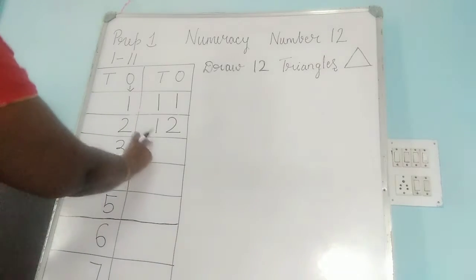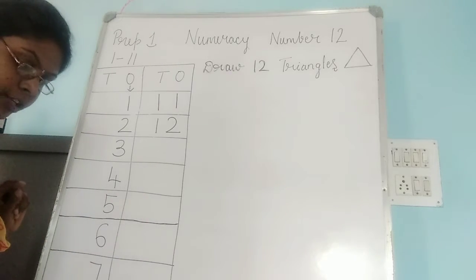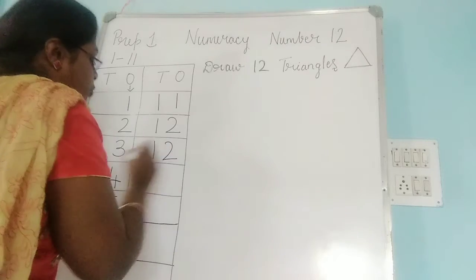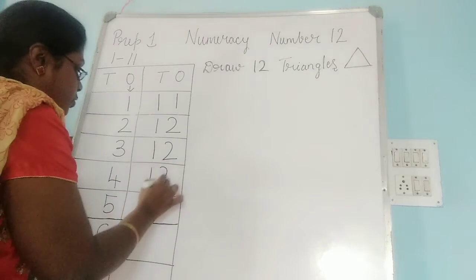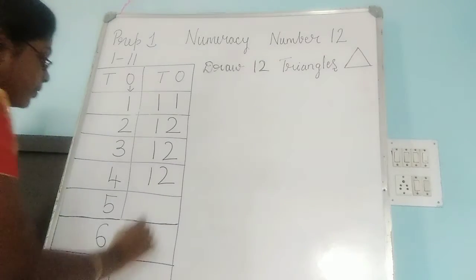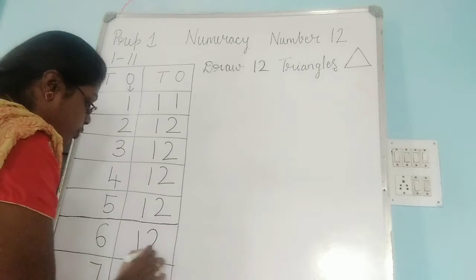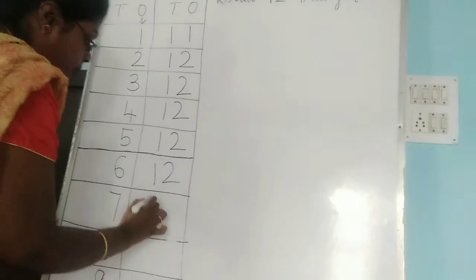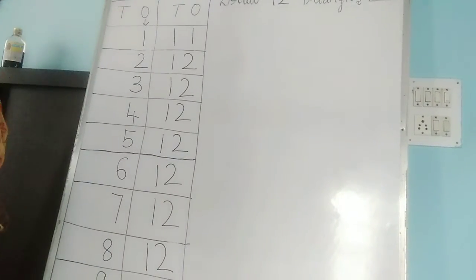Okay, so 12. I am going to write on the board the same way you all should write it in your book also. Practice once again. 12, 12, 12.